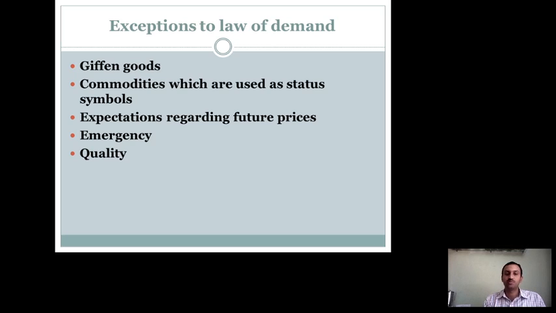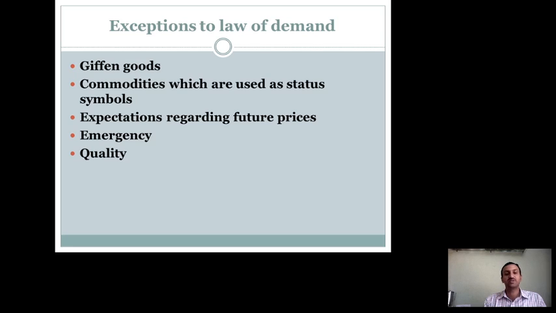Module number 2. We were discussing in the previous class the various assumptions of the law of demand. Those assumptions, if they are constant, then only the law of demand can be applied. If any of those assumptions fail or change, the law of demand cannot be applied, or the law of demand fails.